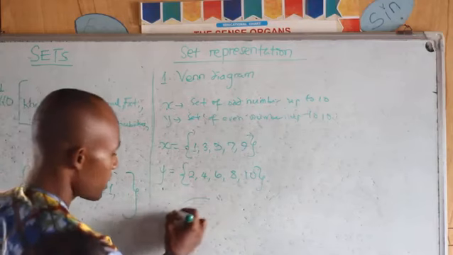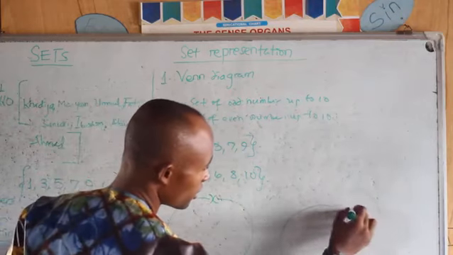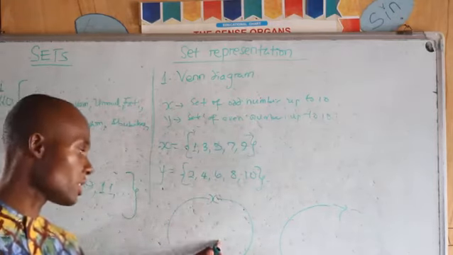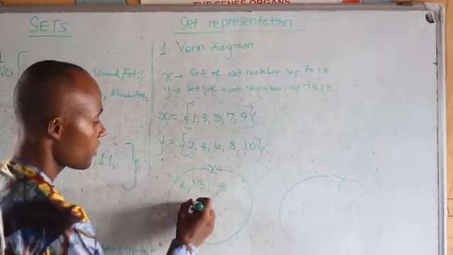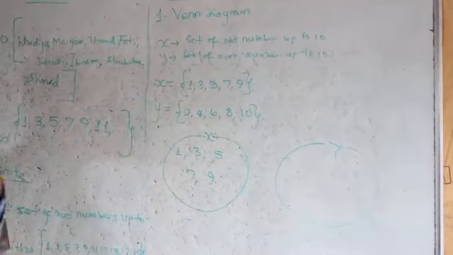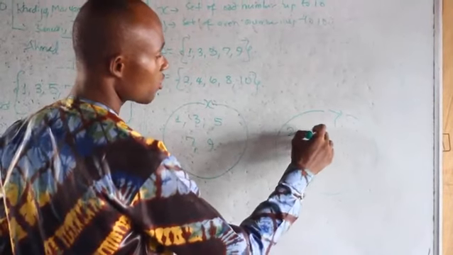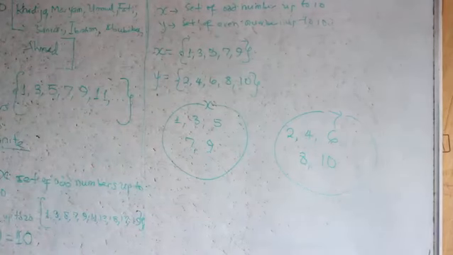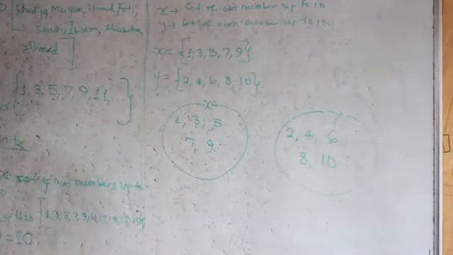So we are going to separate them like this. Let's call this one set X, and this one set Y. All the elements found in X are written inside this place: 1, 3, 5, 7, 9. This is how you represent the set. For the even numbers we write 2, 4, 6, 8, and 10. Is that okay? Very simple, right? Very good. So this is one way of representing a set, called a Venn diagram. Any other method?